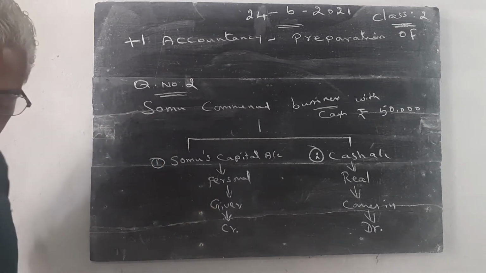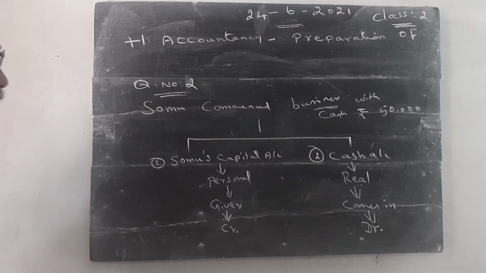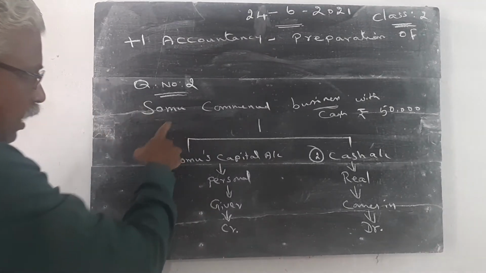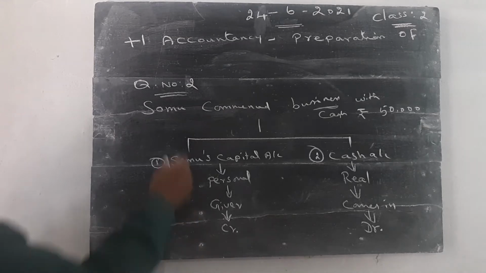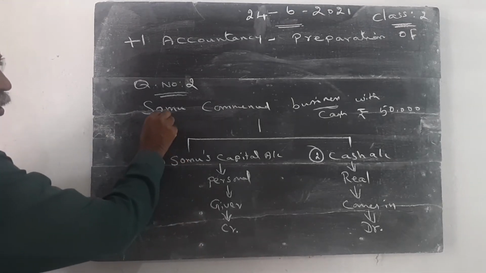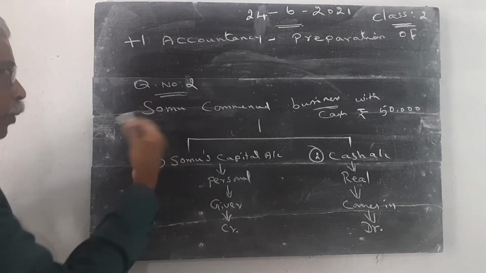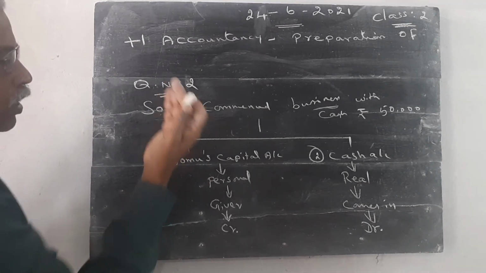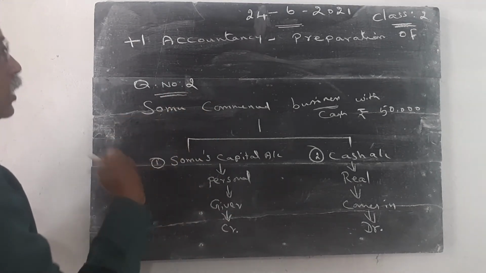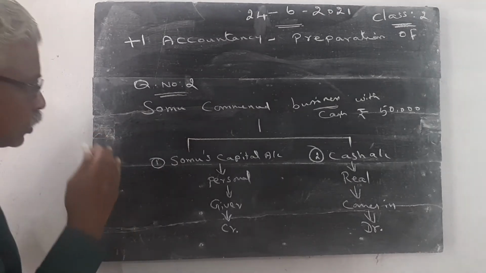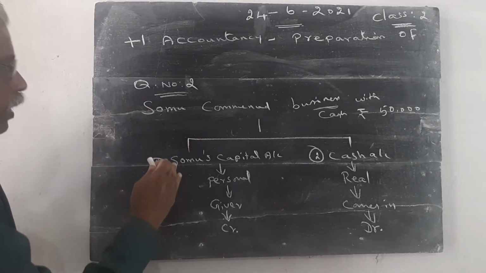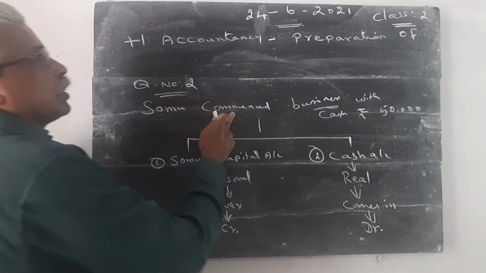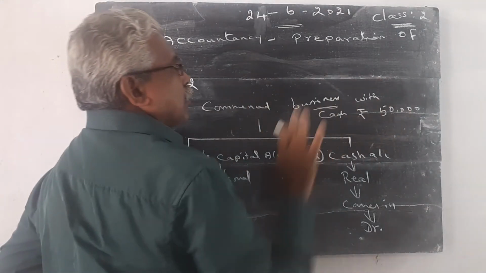Then how do we write this in the journal? Already I explained once again. Somu, a proprietor of the business. Normally the proprietor started the business, so the word proprietor is not given. This Somu, the proprietor, commenced business with cash rupees 50,000.